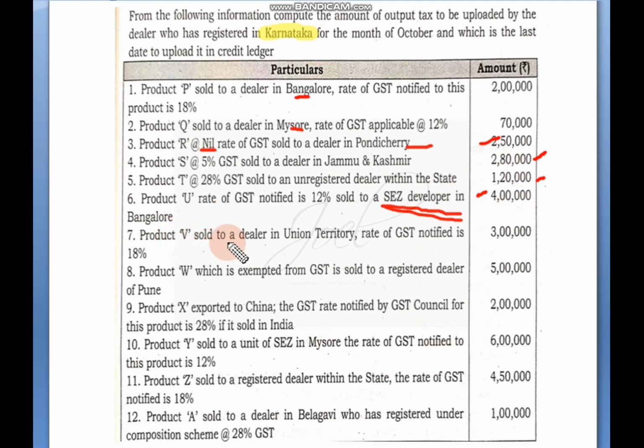Next, product V sold to a dealer in Union Territory. That means other state. It is clearly given as other Union Territory. GST rate is 18%. It is not given, but it is not important for us. The given information is sufficient for us. 3 lakh into 18% you will do, and the amount you will write under the IGST column, not under the SGST or CGST column. Next, product X exported to China. See, exported to China.